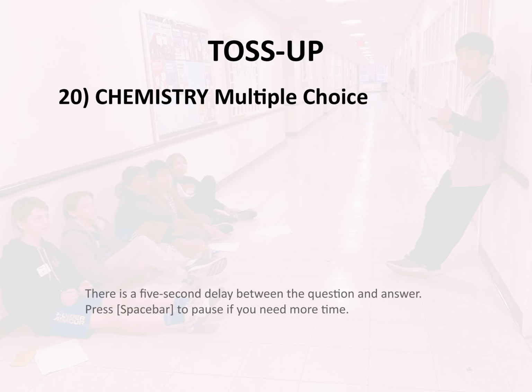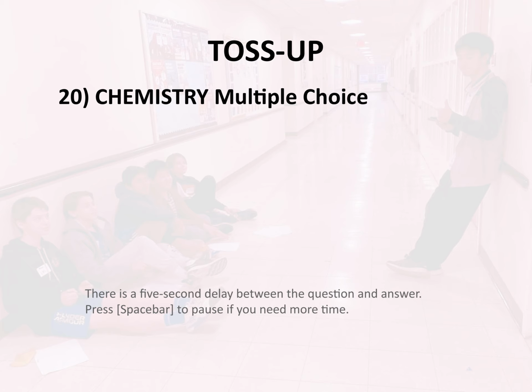Toss-up 20. Chemistry. Multiple choice. At high temperatures, nitrogen, N2, and oxygen, O2, gases react to form nitric oxide, NO, in a highly endothermic process. In a closed vessel, the 3 compounds form an equilibrium. Which of the following changes to the vessel will result in the production of more NO?